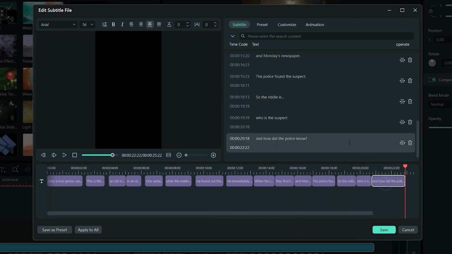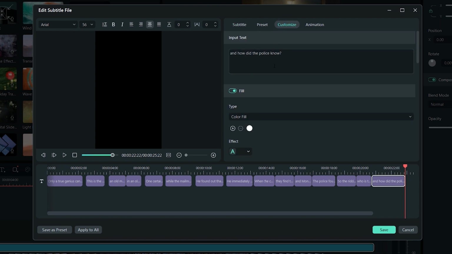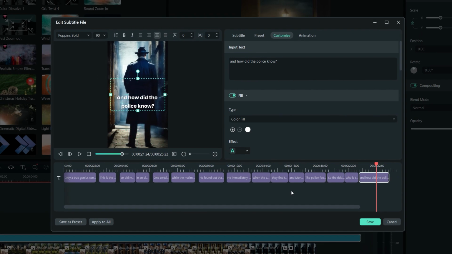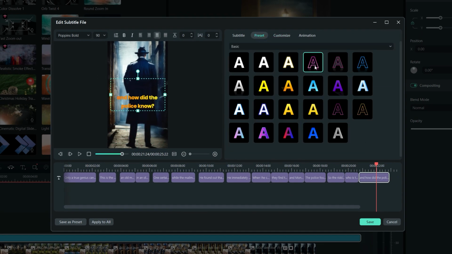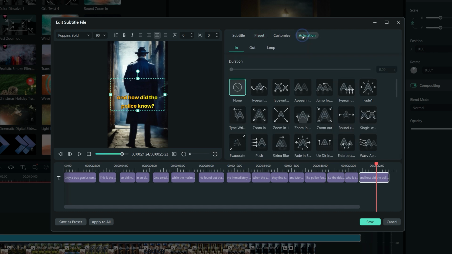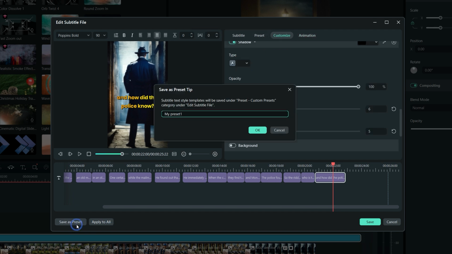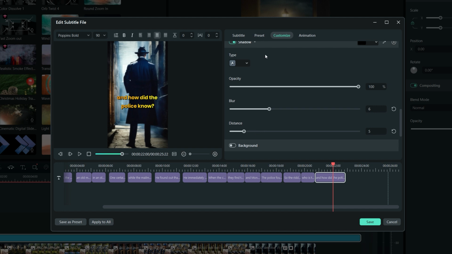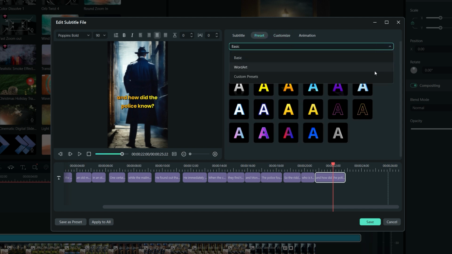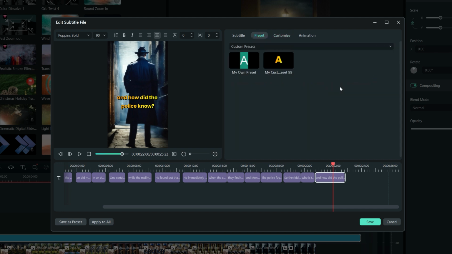Now click on Customize tab and stylize your text with custom font, shadow, color, outline, etc. Note that this only applies to one text element here. To apply these changes to all the text subtitles, click on this Apply to All button. You can also save this style as a preset by clicking here. Next time you only have to open the Preset tab and apply. This saves a lot of time, especially when you create videos daily. Once all done, click on the Save button to save the changes.